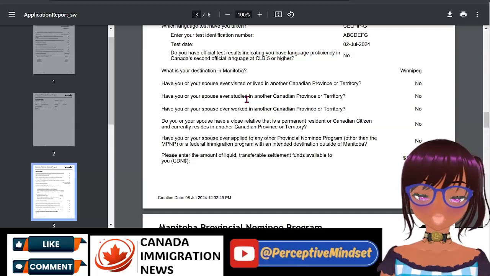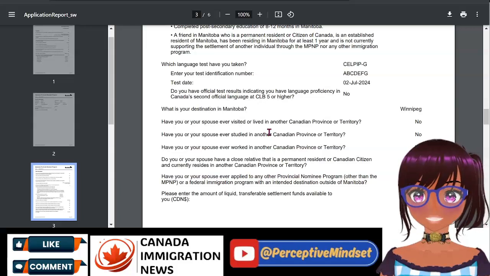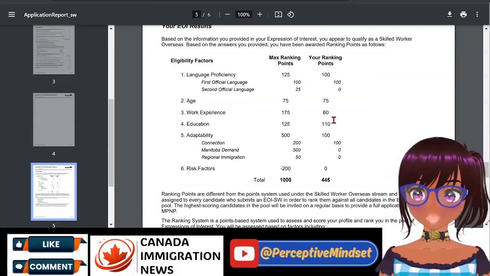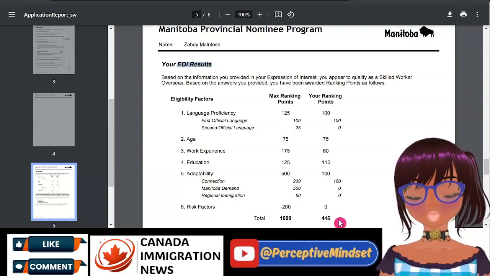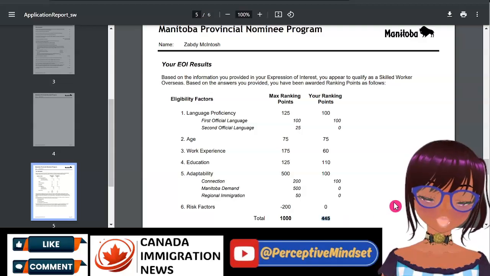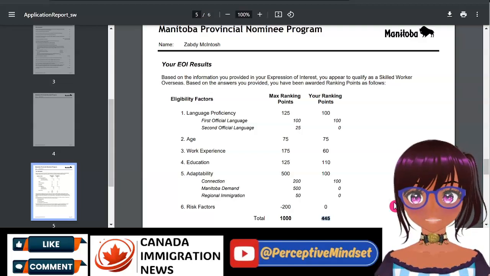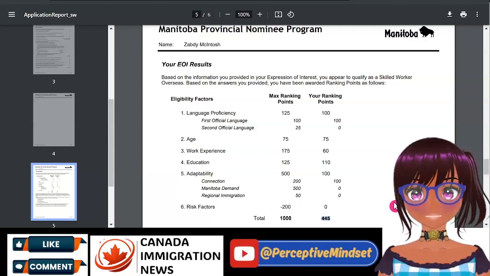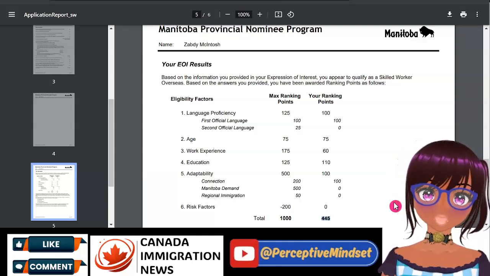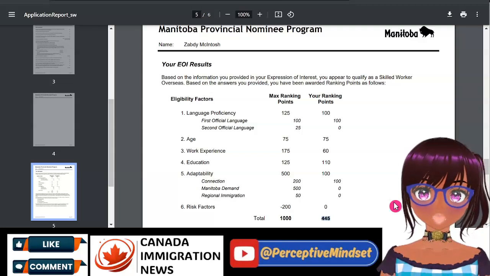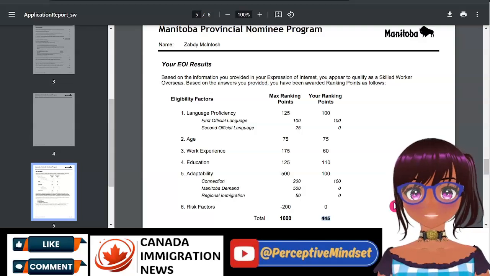All right, so once you have answered yes to those questions, then naturally you will be in that pool. Scroll down further, you will see your EOI results. This is where persons got a little alarmed, seeing only 400 and change. For the most part, once you fulfill those 3 questions, you will be seeing somewhere around 445, provided that you also have some connection, be it work or through friends or relatives. You would have gotten some points for that.